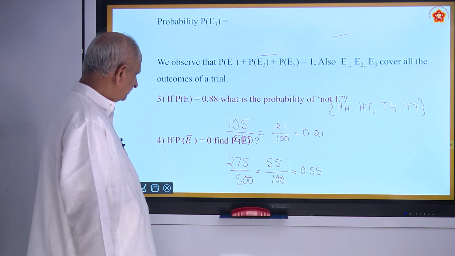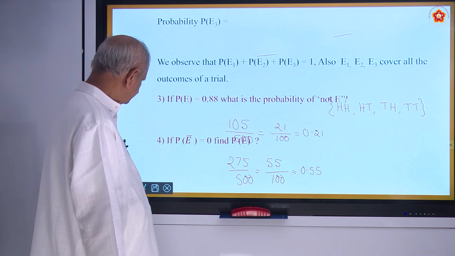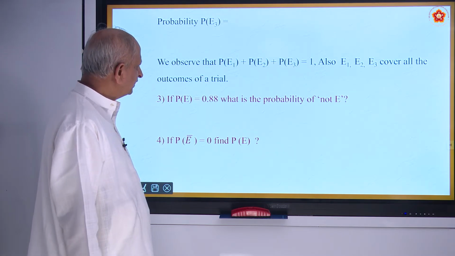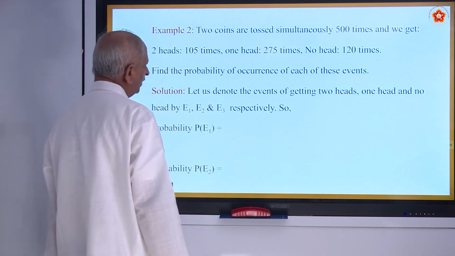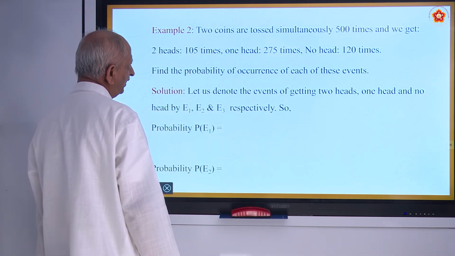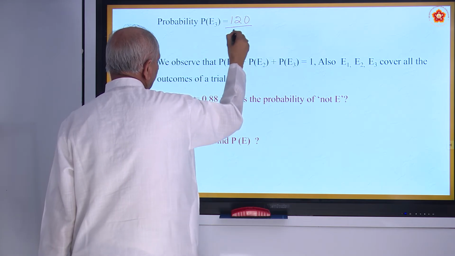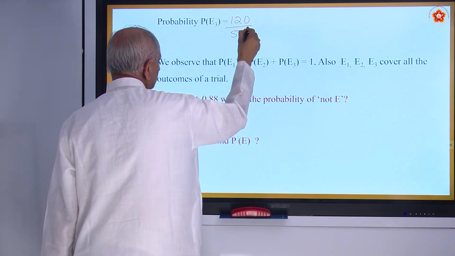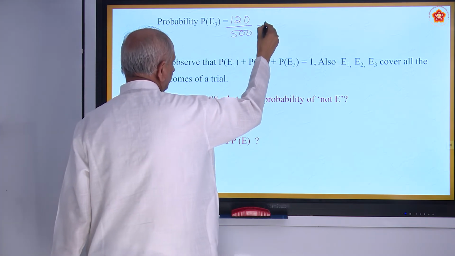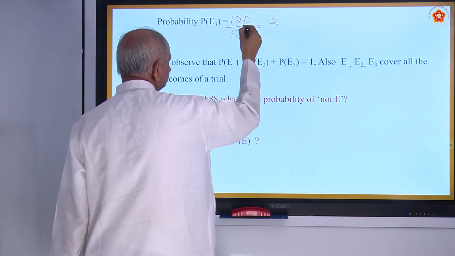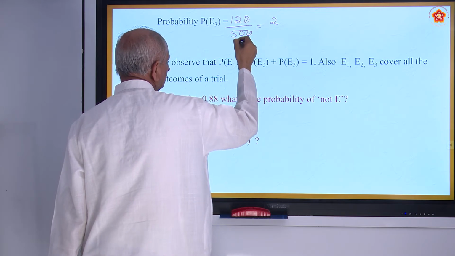And the last case is probability of an event E3. E3 is equal to 120 times. So 120 by 500. It will be equal to, 5 2s are, can cancel 0 0.